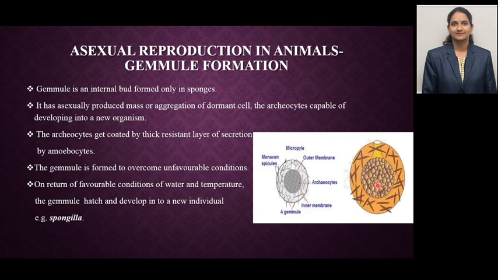Most of the time lower animals show favorable and unfavorable conditions coordinated with their growth and development. Here gemmules are formed to overcome unfavorable conditions, and on return of favorable conditions of water, temperature and environment, the gemmule hatches. These gemmules hatch into a new individual.